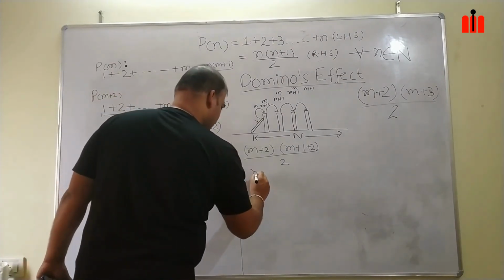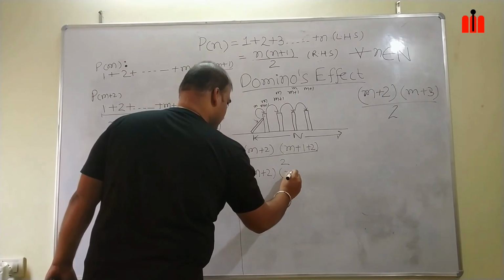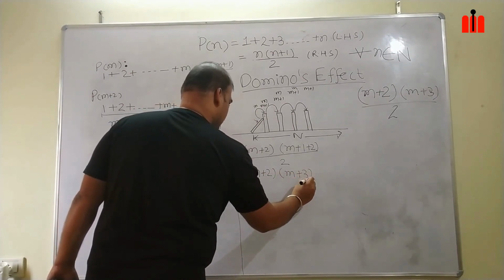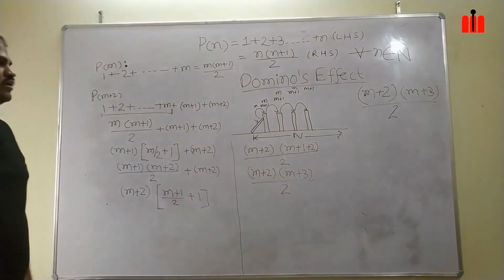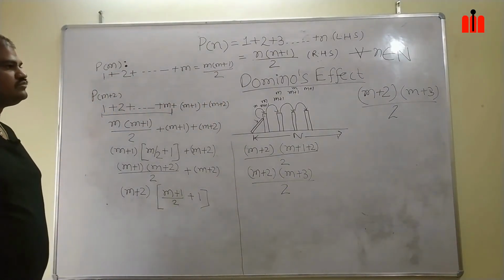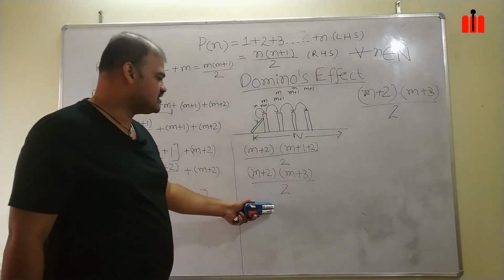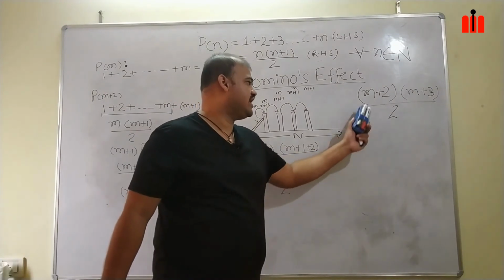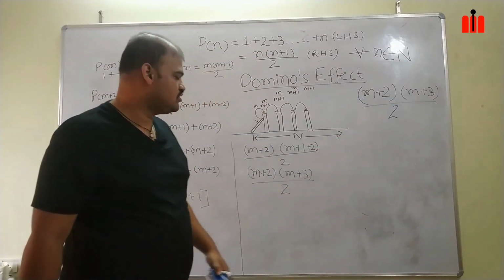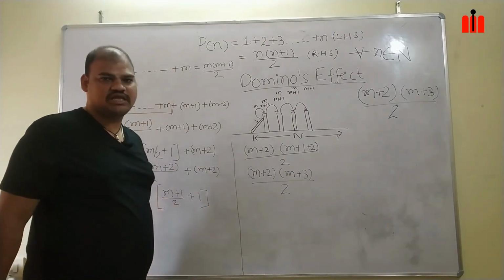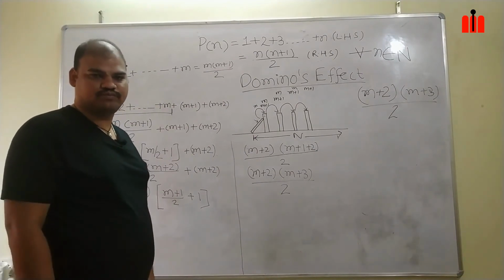This will be (m+2)(m+3)/2. So what did we get? We got the same expression that we had anticipated. We had anticipated that my RHS will look like (m+2)(m+3)/2. So we got the same expression over here. So my P(m+2) is also true.